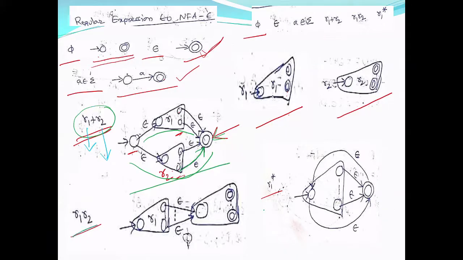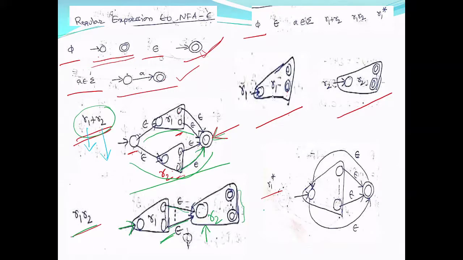Similarly for L of R1 R2. Now you can see I will start from R1 and go to some of the final states. Now these are non-final states. You look at this. Now the final states of R1 are non-final states, and an epsilon transition is made to the initial state of R2, or M2, in other words, the FA accepting L of R2, and I will reach final states.